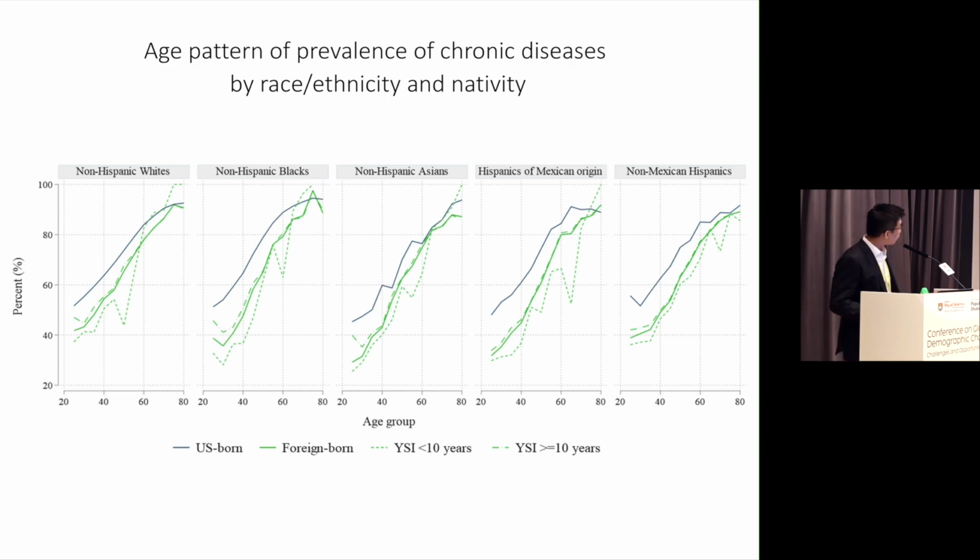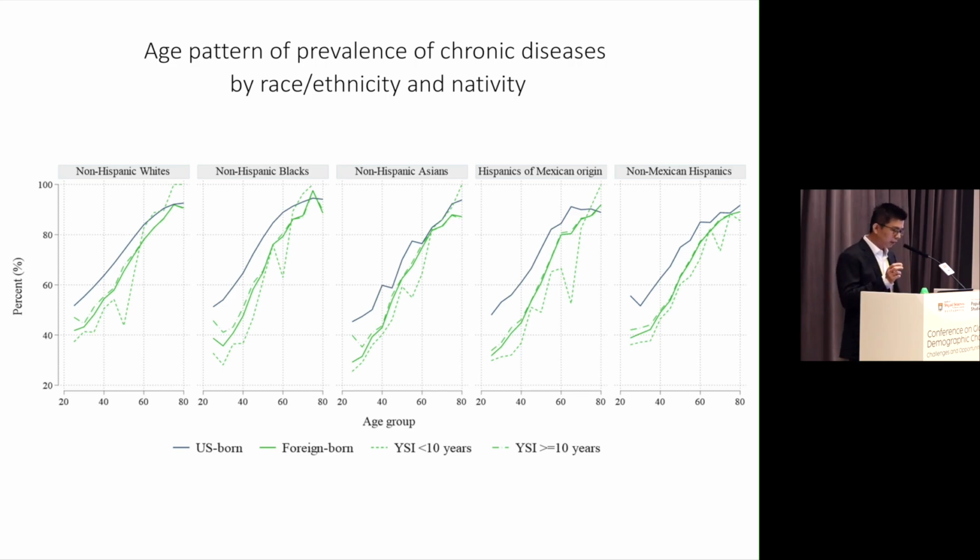So, on average, you will find the green line is lower than the blue line. In other words, it means that the foreign-born population have lower prevalence of chronic disease compared to the native-born population in young adulthood, but this advantage diminishes or shrinks with age. So in some cases, for example, for non-Hispanic blacks and also Hispanics of Mexican origin, you'll find the green line actually surpasses or crosses over the blue line.